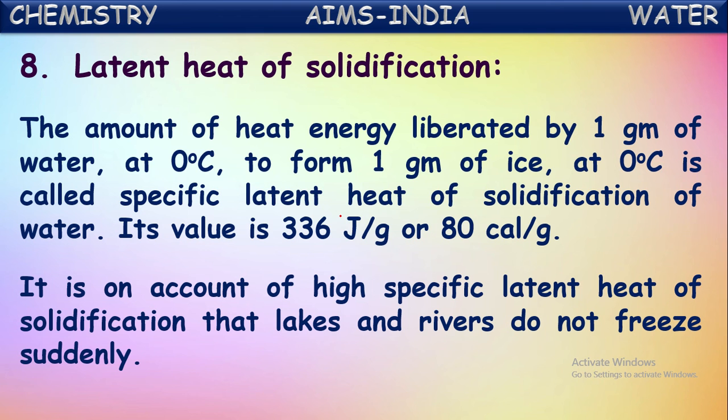While converting like that, they release a high amount of energy into the water. Because of the existence of that energy in the water, the lower layers of water still remain in the liquid state only. So because of this, only the upper layers of water will be converted into ice form, and the layers under them will still be in the liquid form.